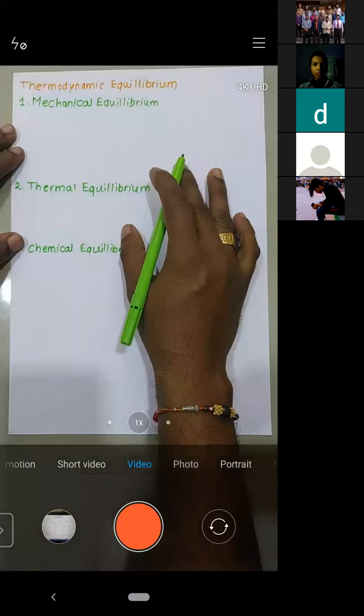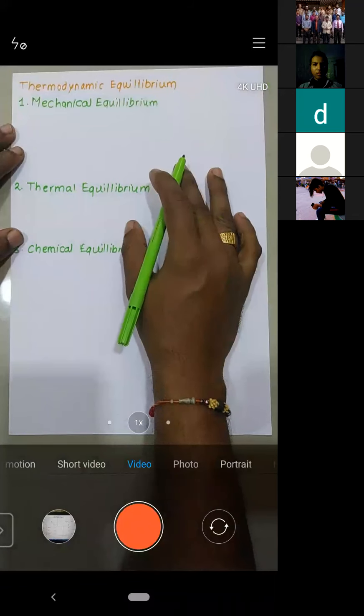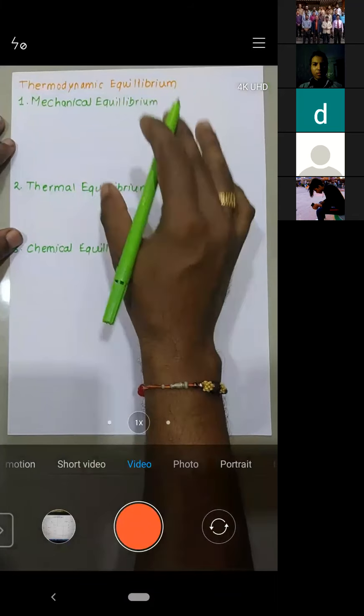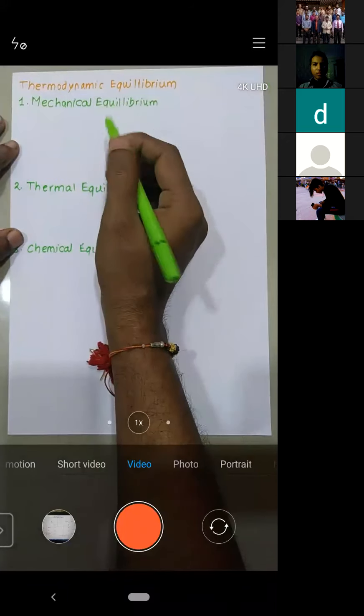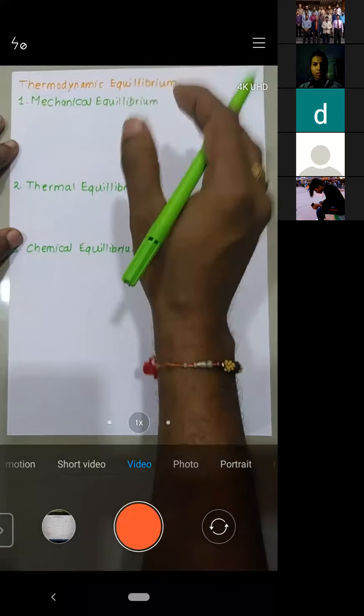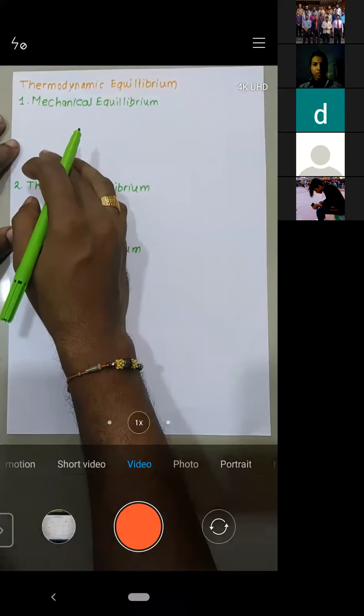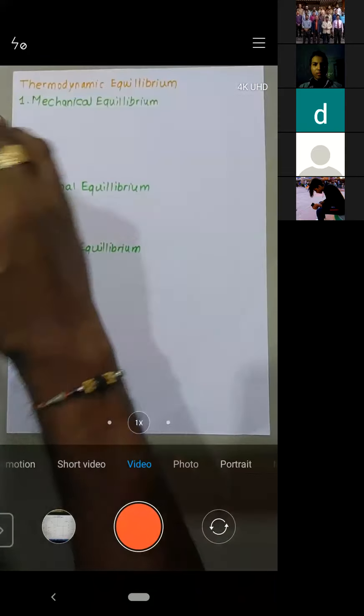Now, what is the meaning of mechanical equilibrium? The simple meaning of mechanical equilibrium is that the system should be balanced. That means absence of any unbalanced force.